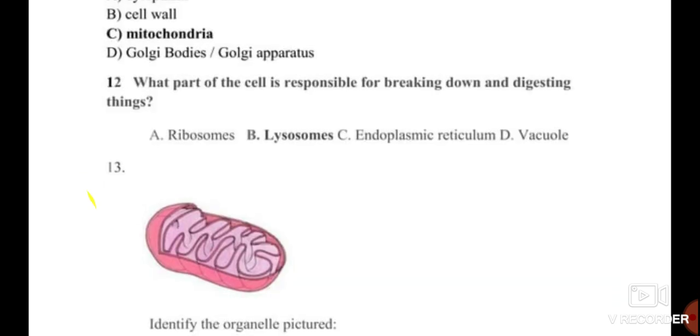Question number 12. Which part of a cell is responsible for breaking down and digesting things? Lysosome. Acid is there. By using acid, the cell's nutrients or the undigested nutrients are digested by lysosomes or broken down into smaller pieces. The other options, ribosomes, endoplasmic reticulum, and vacuoles, are playing other roles.